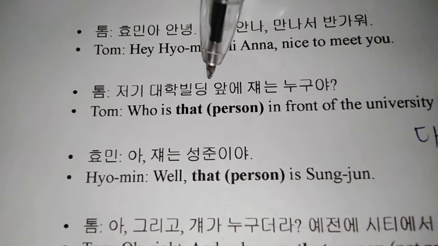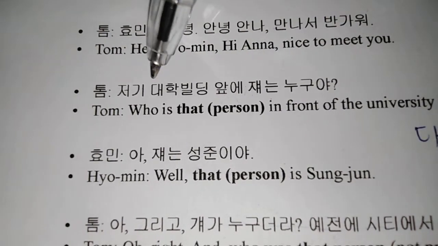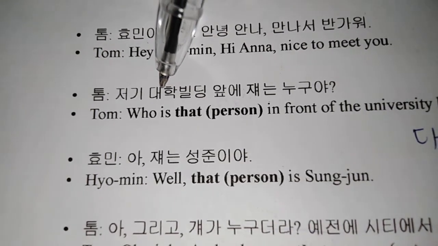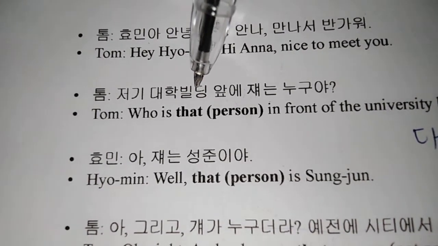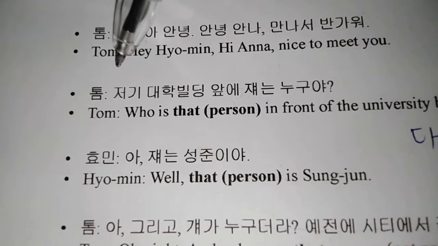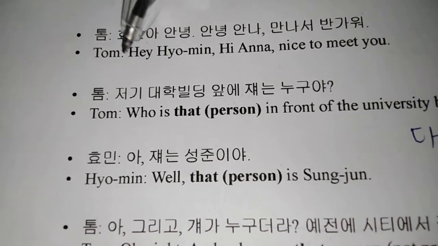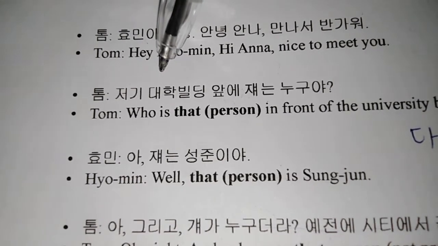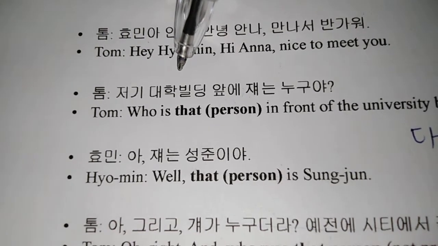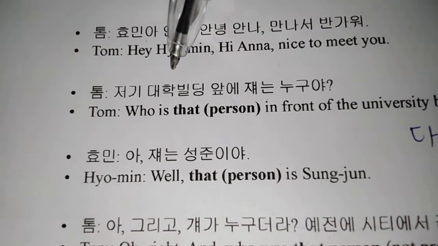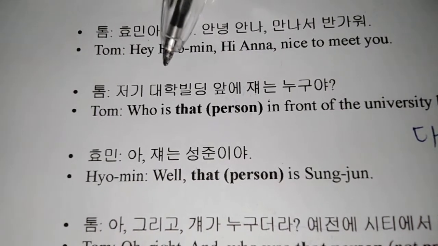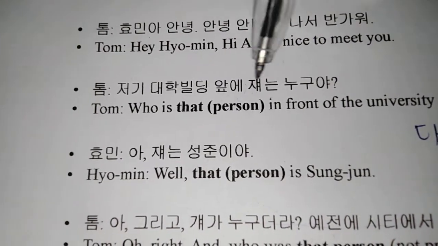So 저기 대학 빌딩 앞에 쟤는 누구야? So 대학 building, 대학 means university or college. Building is the same as English building. 저기, so there. From this, it is understandable that the university building is a bit far away from these people who are having this conversation. So 앞에 means in front of. So in front of the university building, 쟤는 누구야? 쟤.